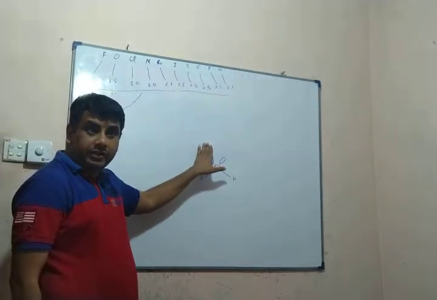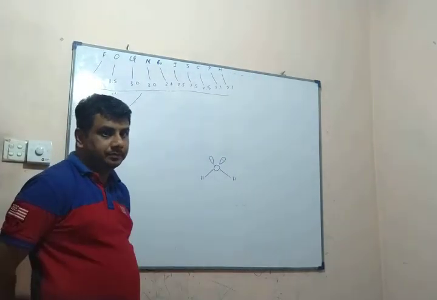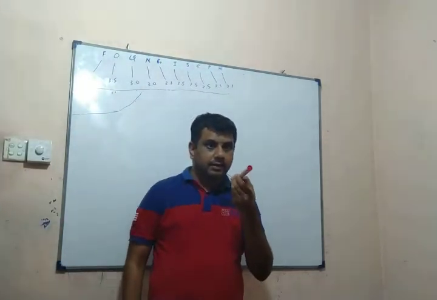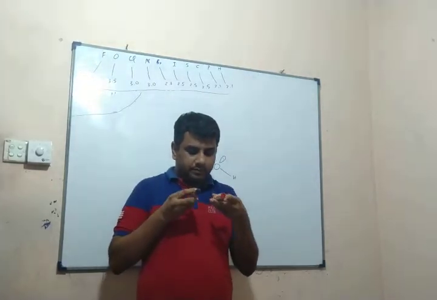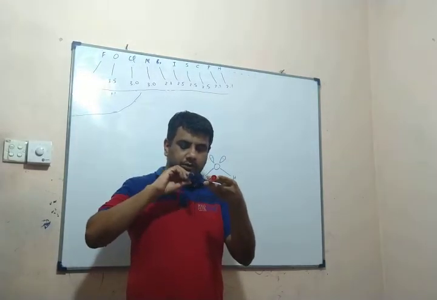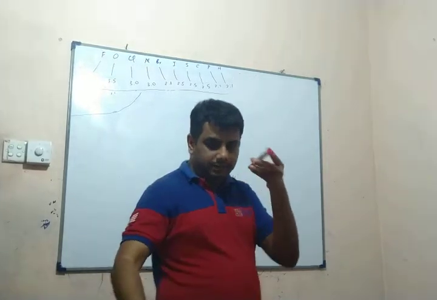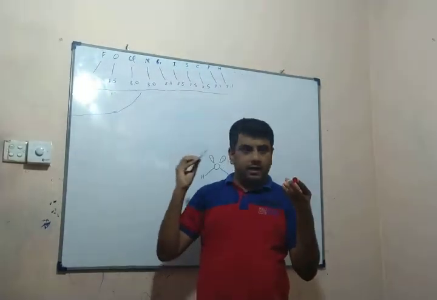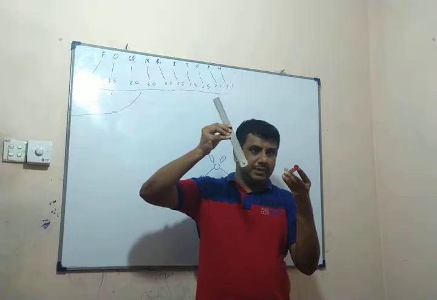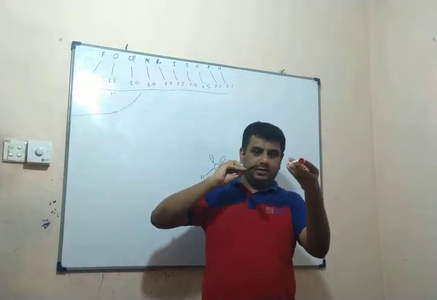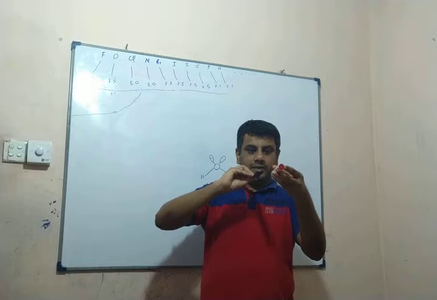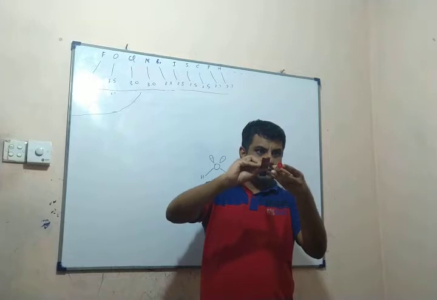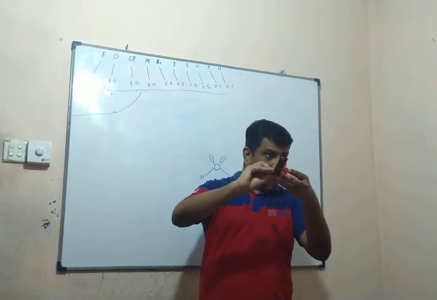Therefore, this attraction will become negligible. Attraction: just say this is a magnet and this is a needle, an ionic substance, say Fe. You are moving this slowly close to the magnet. What will happen? It will get attracted.